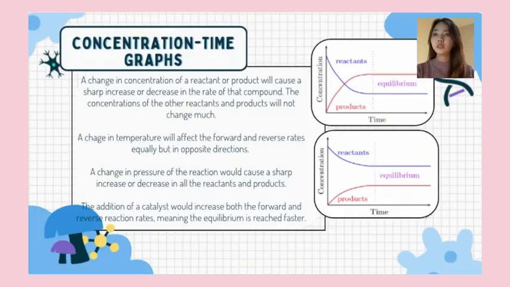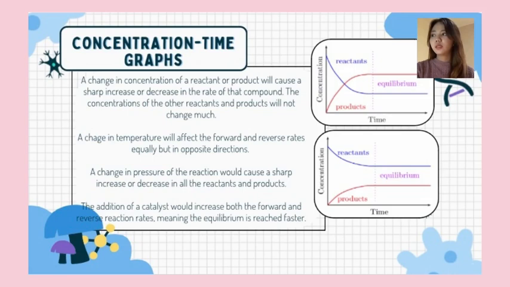Next, concentration-time graphs. Like the formula beside, a change in concentration of a reactant or product will cause a sharp increase or decrease in the concentration of that compound. The concentration of the other reactants and products will not change much. A change in temperature will affect the forward and reverse rate equally but in opposite directions.